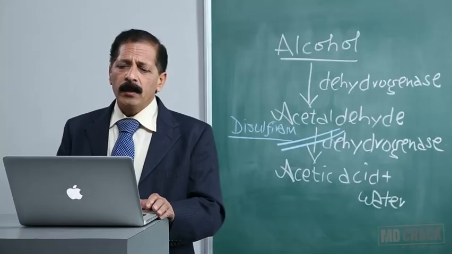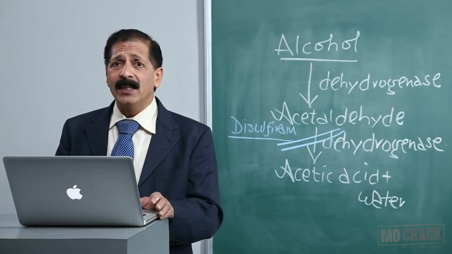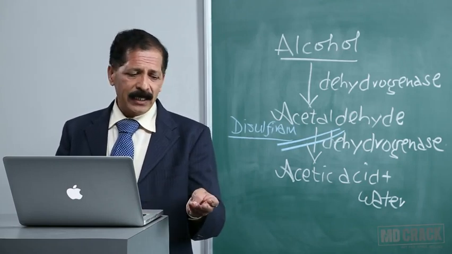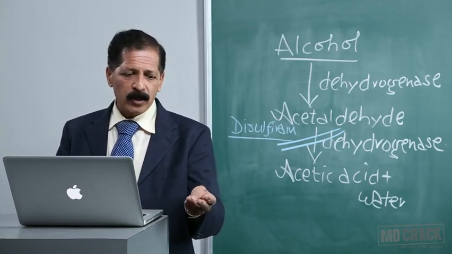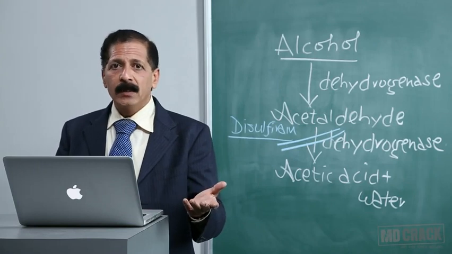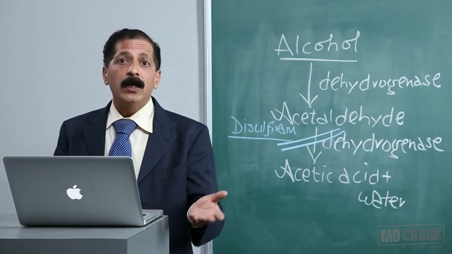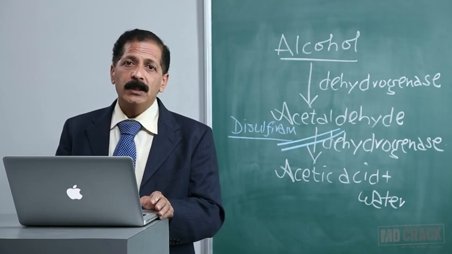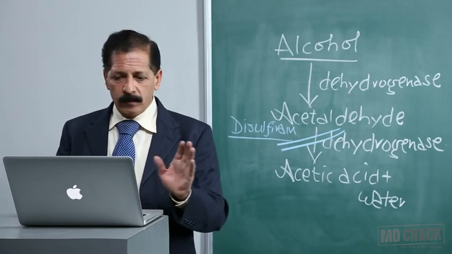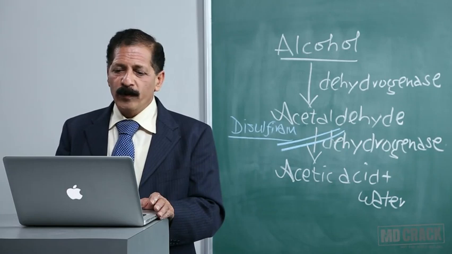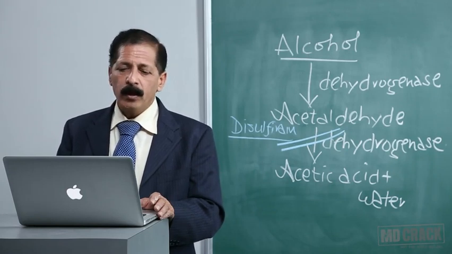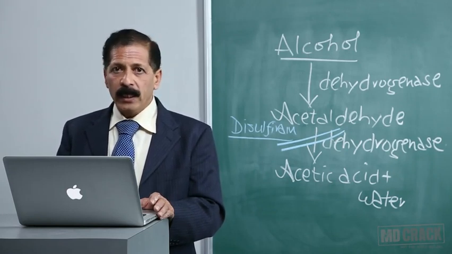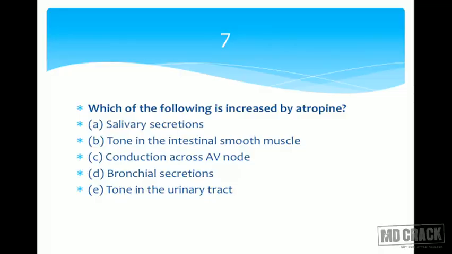Let me tell you something. If it's the opposite, if the poisoning is due to a weak acid, like salicylate, salicylic acid, barbituric acid, if it's acidic poisoning, you always treat it by alkalinization. So in those situations you give sodium bicarbonate, same principle. So weak base overdose, ammonium chloride. Let's go to the next question. You ready? Question number 7.